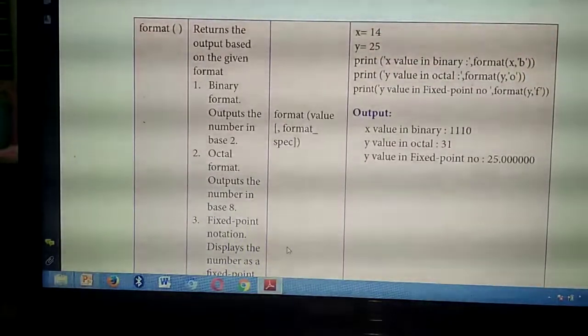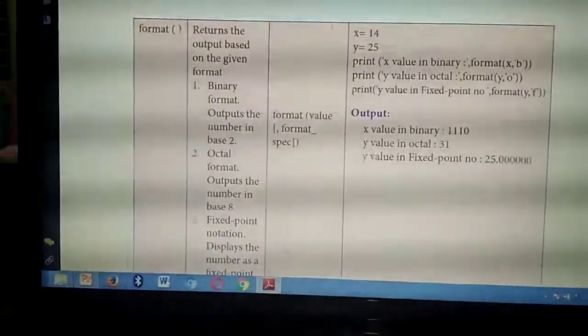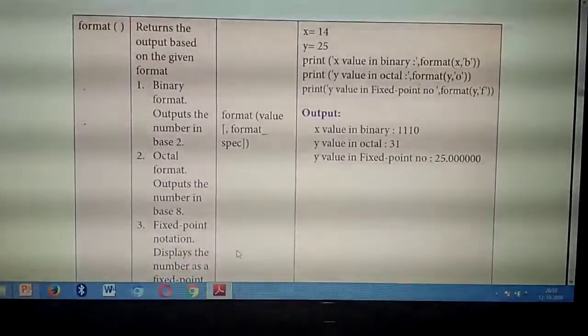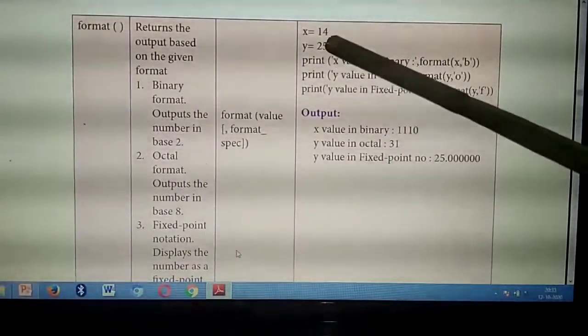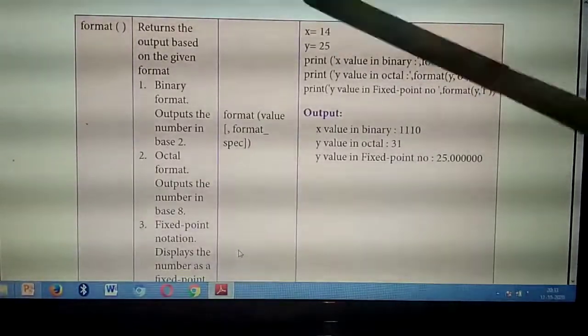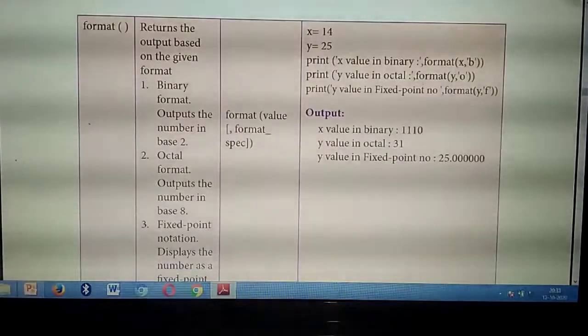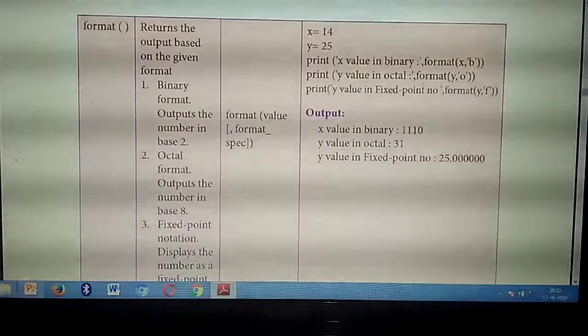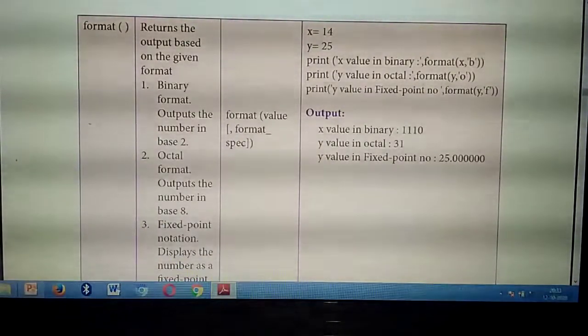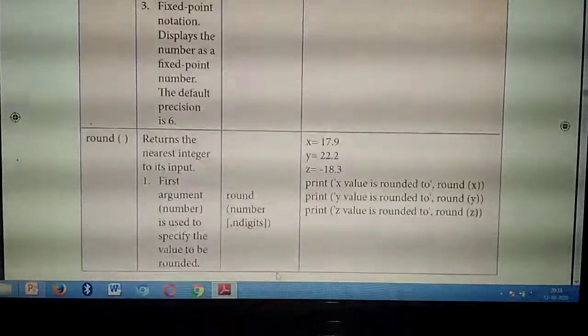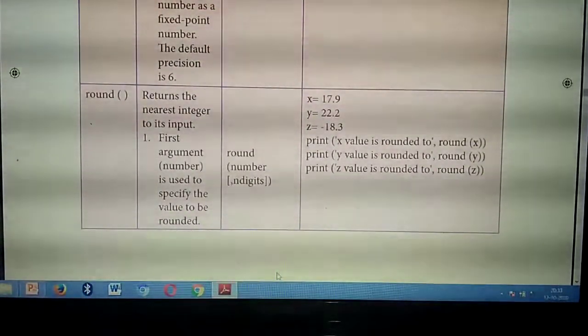If they ask to convert to fixed, it will convert automatically the numbers after the point. After the point it will take 6 places, 6 zeros. See how many zeros will be there? 6 zeros will be there. Understand about format of function? Very, very important.